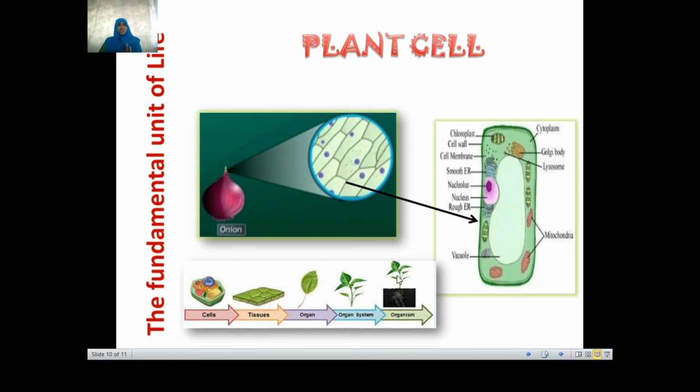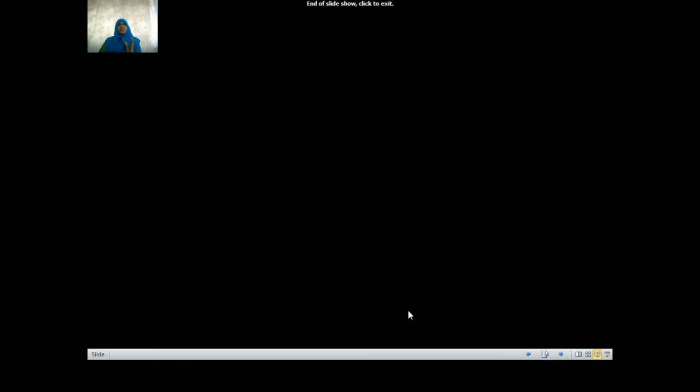Here you could see that whether it is a plant cell or an animal cell, all are made up of cells, and cells are the building blocks. Similar cells combine together to form what we call tissue. Many tissues will form an organ. Organs will form an organ system, which gives rise to an entire organism. Thank you.